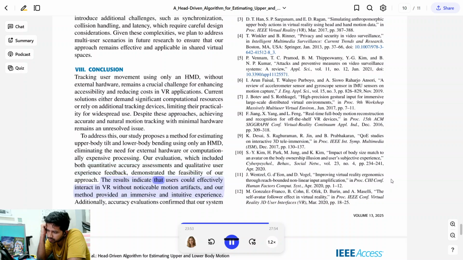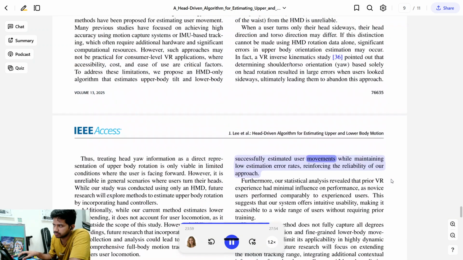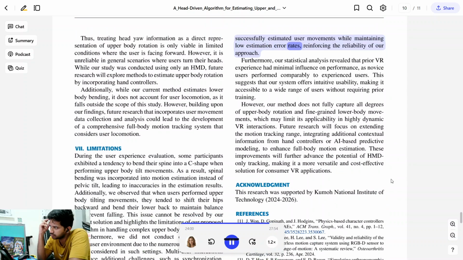The results indicate that users could effectively interact in VR without noticeable motion artifacts, and our method provided an immersive and intuitive experience. Additionally, accuracy evaluations confirmed that our system successfully estimated user movements while maintaining low estimation error rates, reinforcing the reliability of our approach.